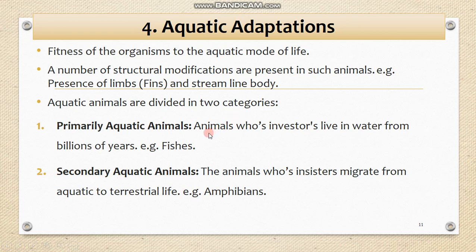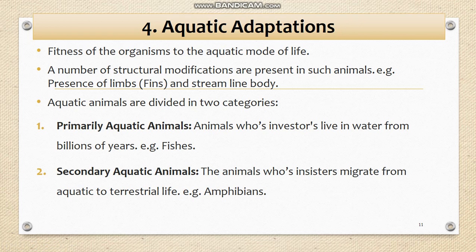Primary aquatic animals are those animals whose ancestors have been present inside the water for billions of years. For example, if we discuss fishes, according to the evolutionary line, the ancestors of such animals are the protochordates. As we know, there are three classes of protochordates.